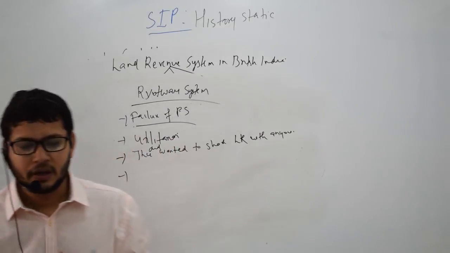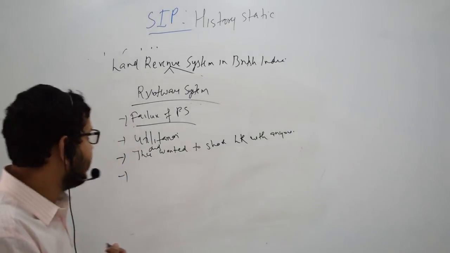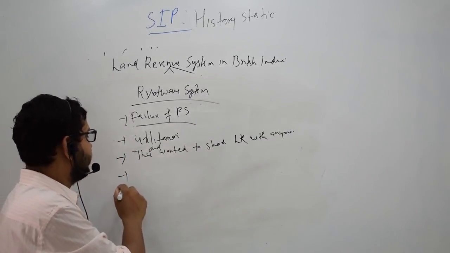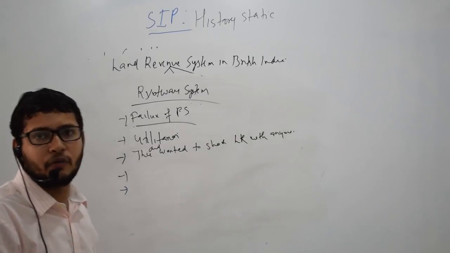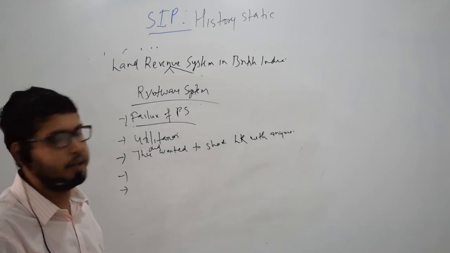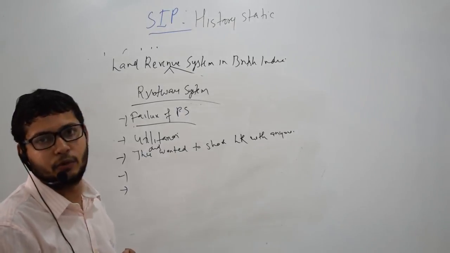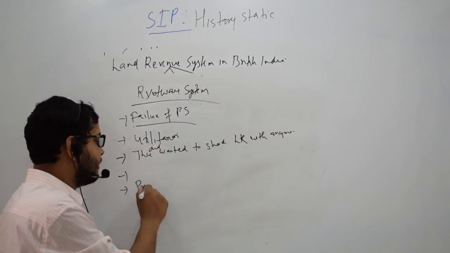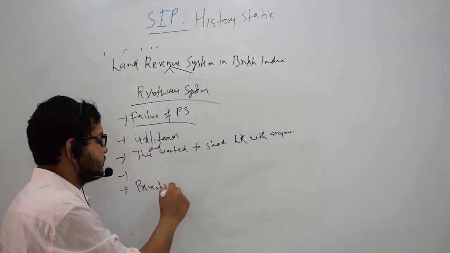And fifthly, in the permanent settlement area, because of the exploitative system, a number of agrarian revolts were taking place. So they thought that a more liberal system would prevent these agrarian revolts.